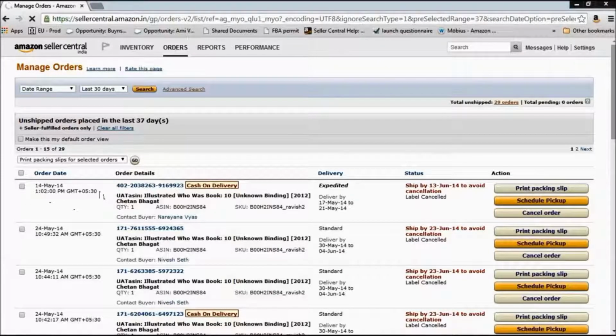The order date is given here. The order details, whether it's a COD order or a prepaid order, are also displayed here. The buyer's name is given here, the type of delivery, the current status, and there's an actions column here. Now once you receive an order, by default you have 1 to 2 business days within which you need to ship it out.